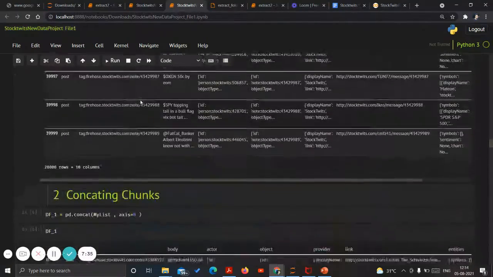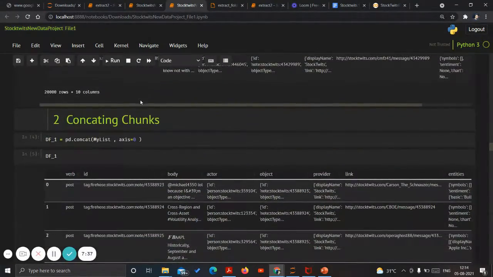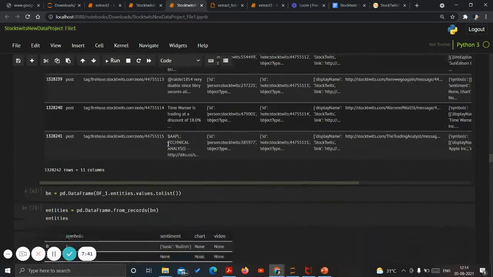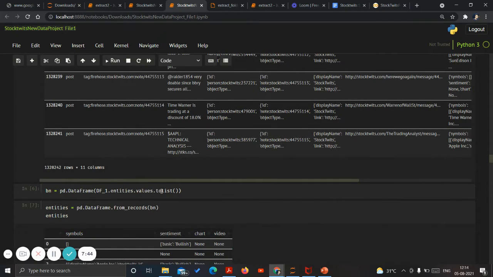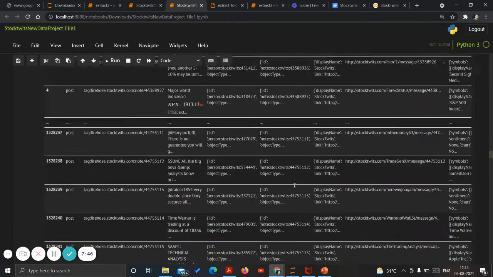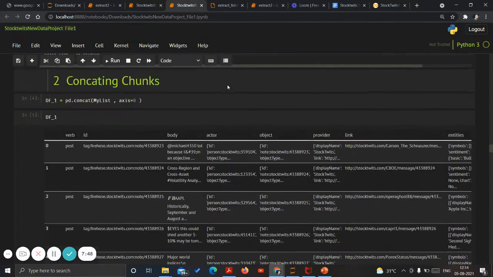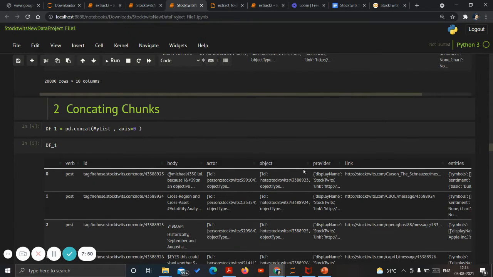Now after that we have to merge the lists, right? So the lists we have to concatenate. Once it is concatenated, the next step is to handle the nested JSON. We have certain columns. One step was to normalize all of them, but as you can see, normalization was not a suitable option because all of them are already converted into strings. This is in string format and not in dictionary format.